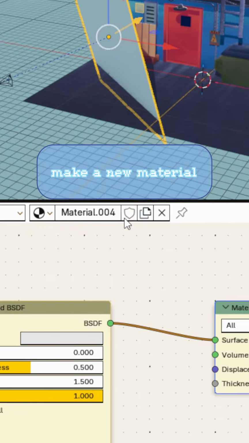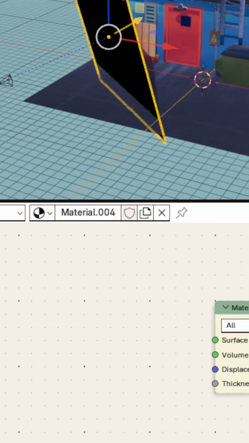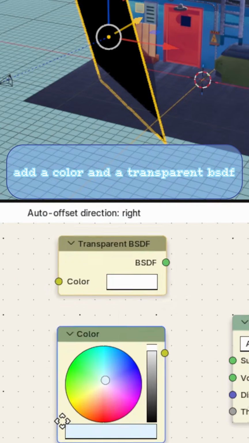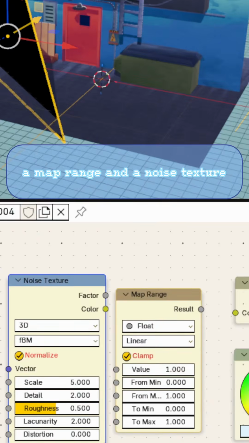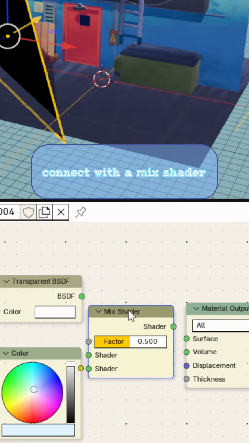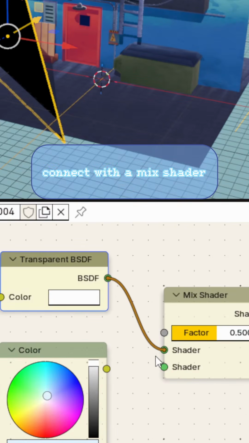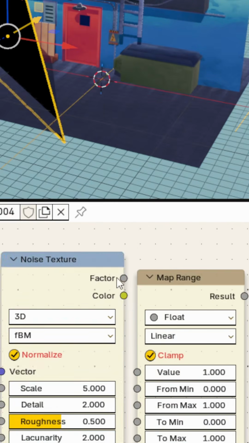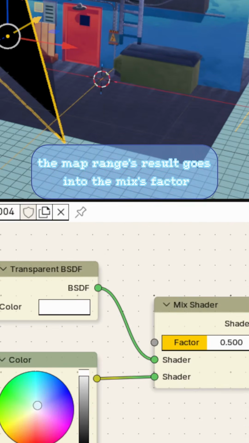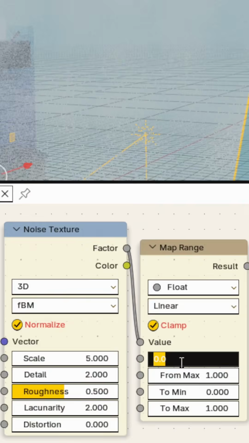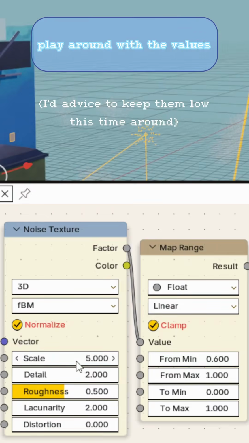Make a new material. Add a color and a transparent BSDF, a map range and a noise texture. Connect with a mix shader. The map range's result goes into the mix's factor. Play around with the values.